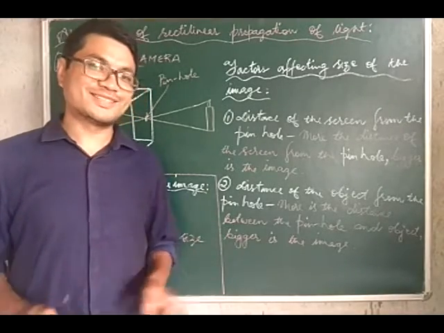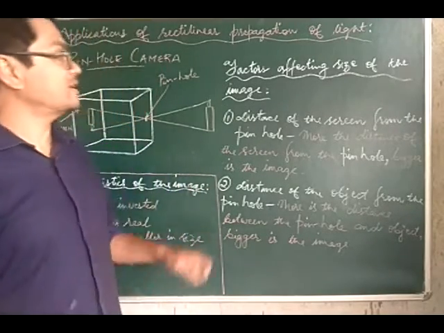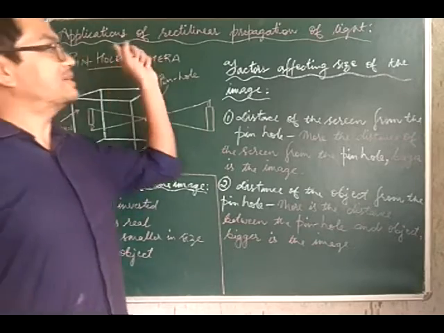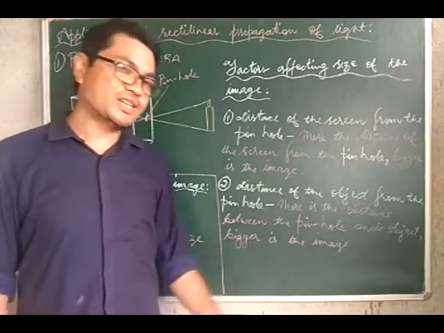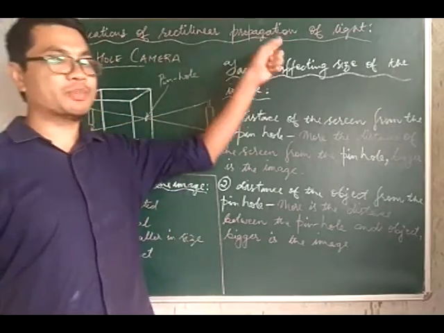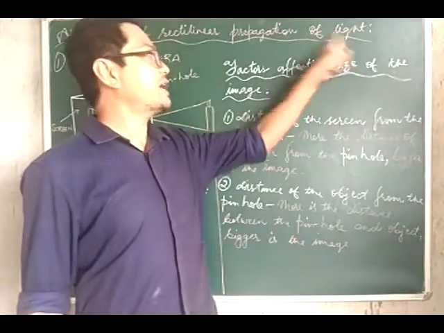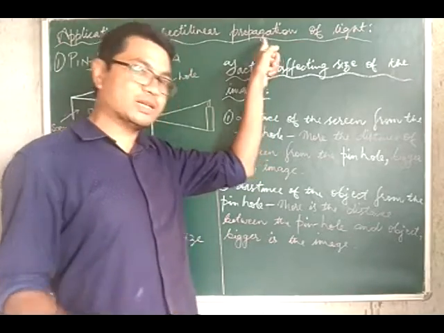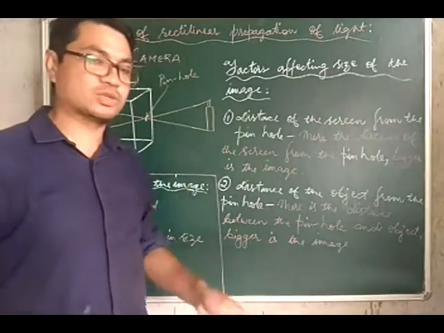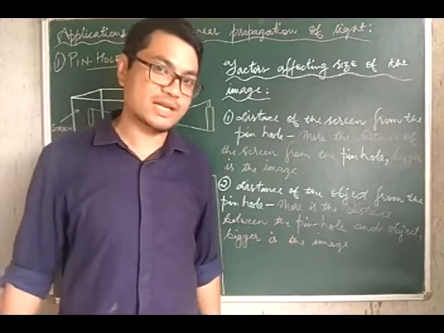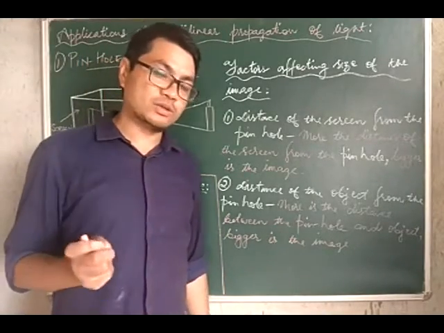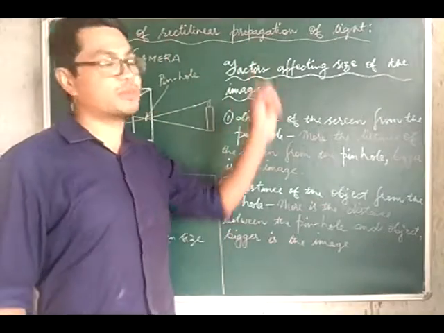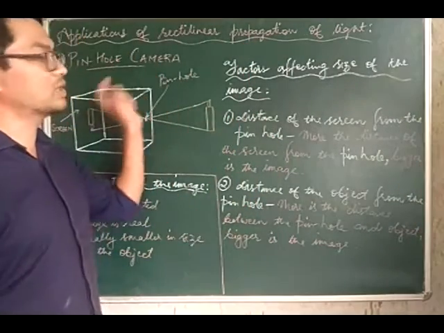Hello class 6. We are discussing, if you remember, applications of rectilinear propagation of light. Now what is rectilinear propagation of light? Rectilinear propagation of light simply means light traveling or moving in a straight line, remember. So the word rectilinear means straight line. So the first application of rectilinear propagation of light is in a pinhole camera.